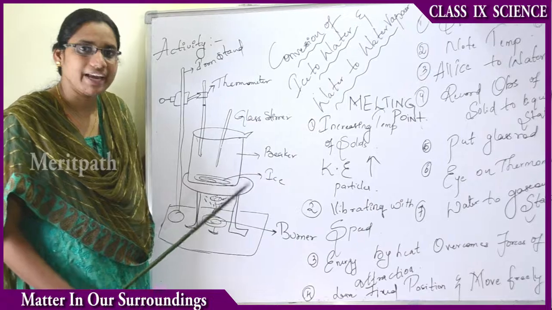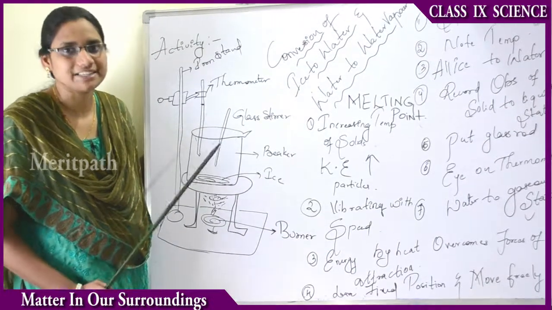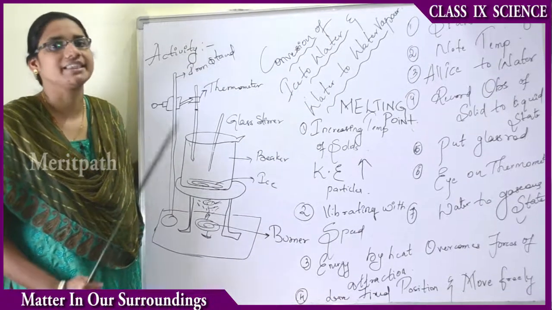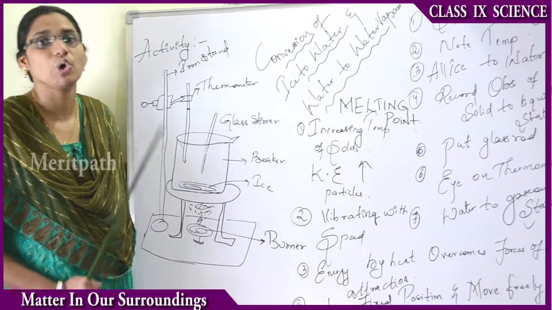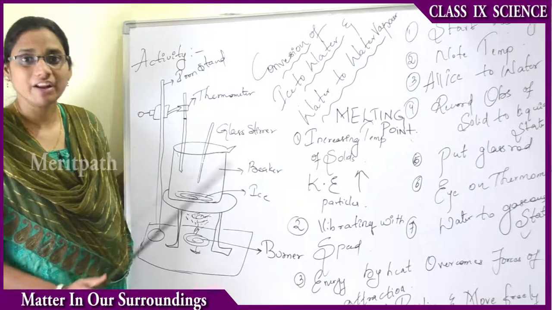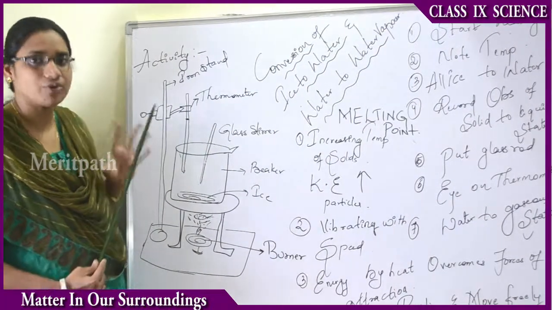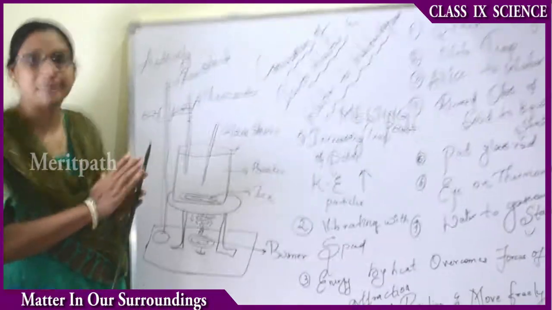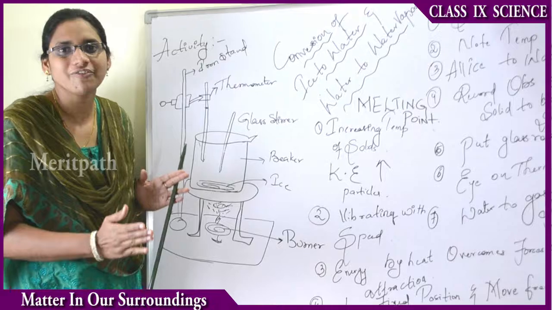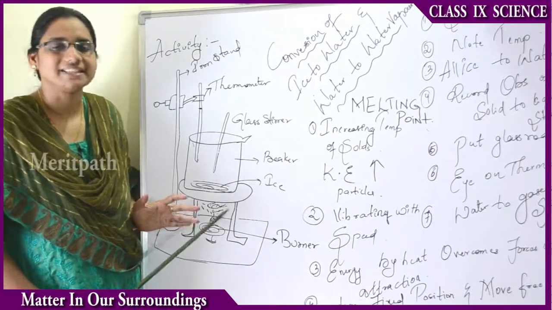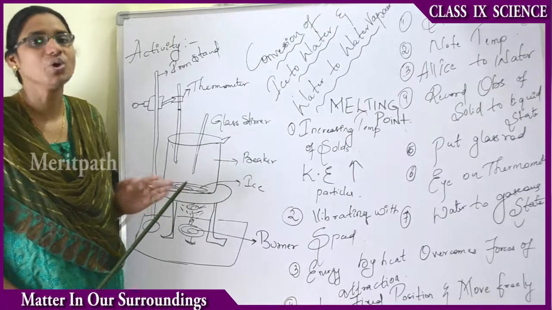Therefore the speed or motion of the particles will increase, and they will lose the attractive force between them with the help of temperature. They will overcome the attractive force between those particles, and thus they will separate, breaking the forces between them, and move freely. Thus they change from one form to another.